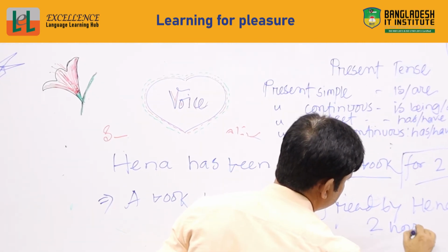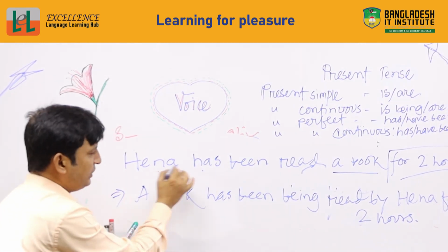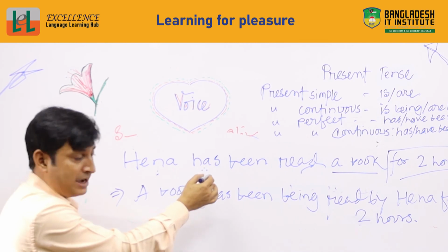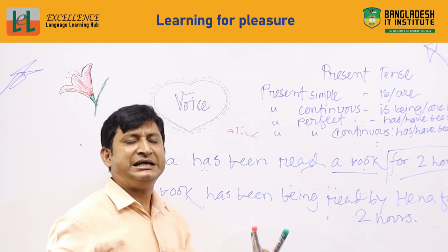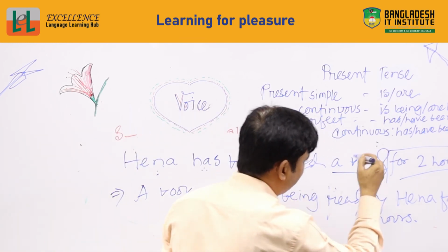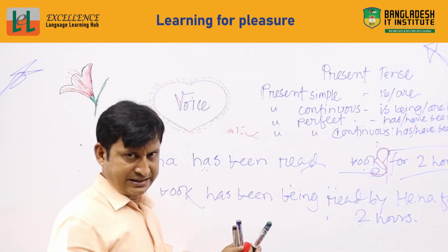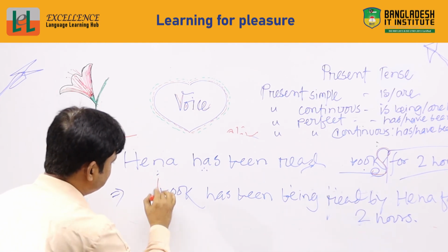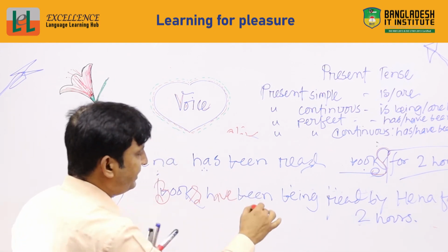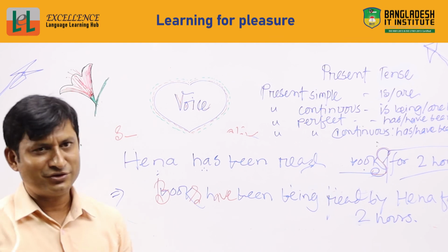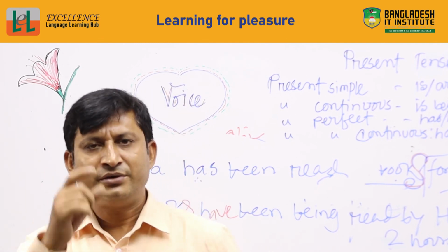If I say I, then it will be have, we have, they have, you have. But if I write read books, which is plural, then we write books here, and it will be have been being read by Hina for 2 hours. This is the very simple way to change from active to passive for present tense.